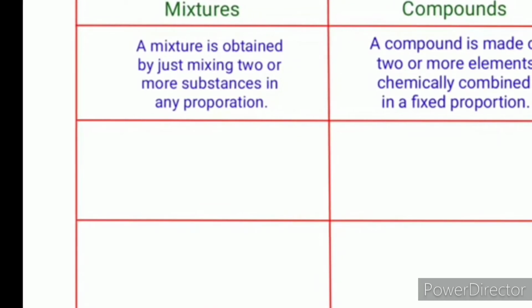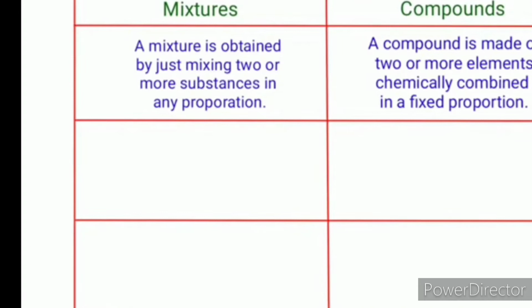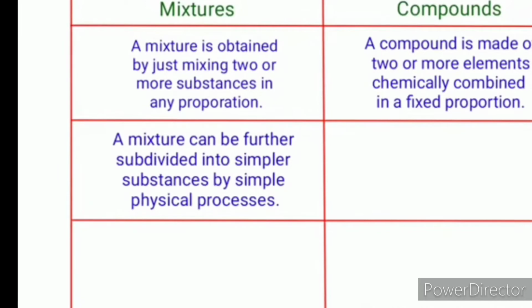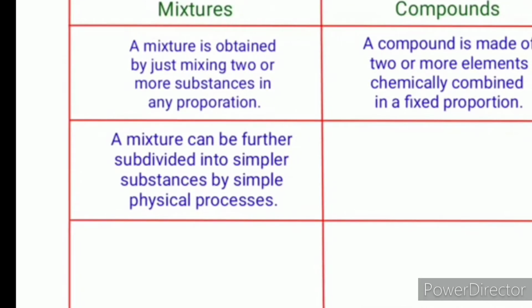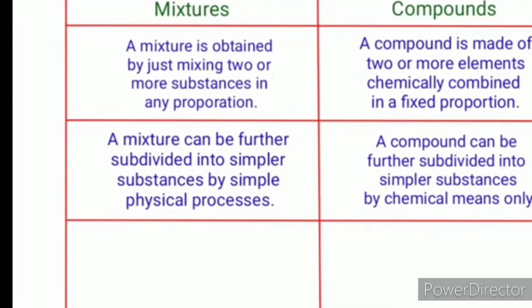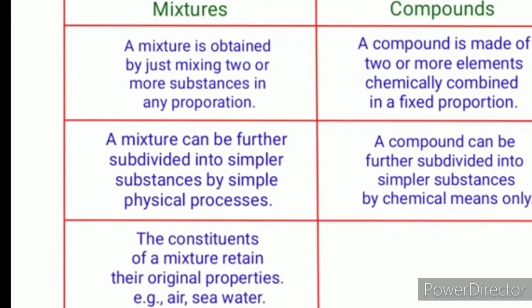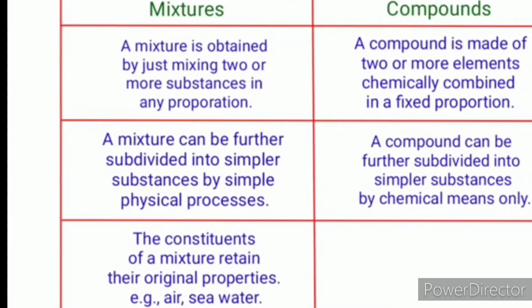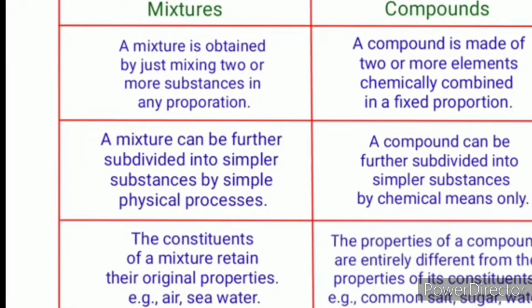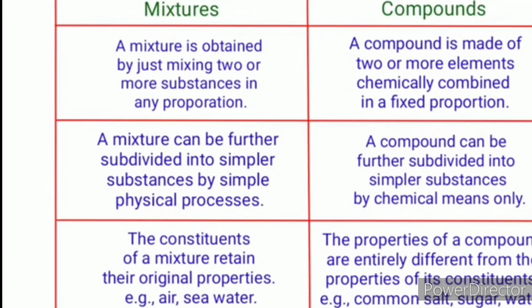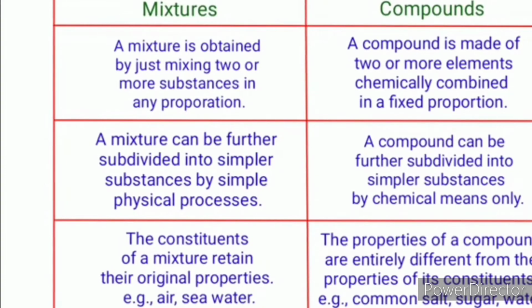When more than two things are combined in any proportion, it is called a mixture. A compound is made up of two or more elements chemically combined in a fixed proportion. A mixture can be separated into simple substances by physical processes, while a compound can be separated into simple substances by chemical processes only. The constituents remain original in a mixture, while the constituents and properties are changed in compounds.